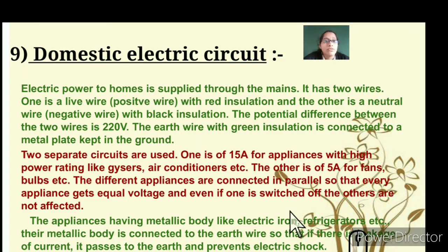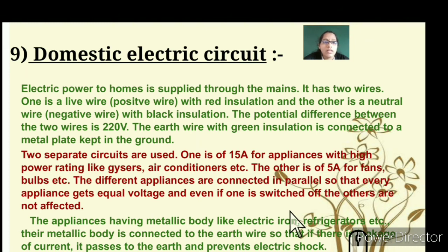So you can see that there are two different wires. One is the live wire where the current flows, and the other one is the neutral wire with black insulation. The potential difference between the two wires is 220 volts. The households use current with a potential difference of 220 volts. The earthing wire has green insulation, and it is connected to a metal plate kept in the ground. We can see that two different circuits are used. One is of 15 ampere for appliances with high power rating, such as geysers, air conditioners, etc. And we use a lesser one, that is 5 ampere, for fans, bulbs, etc.